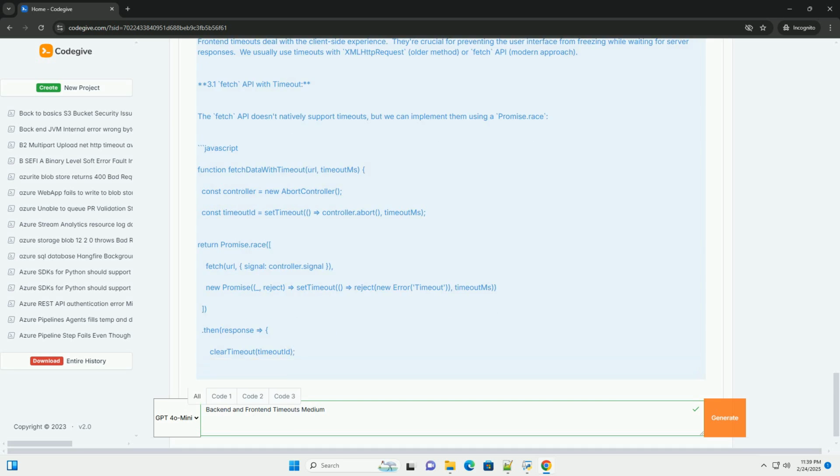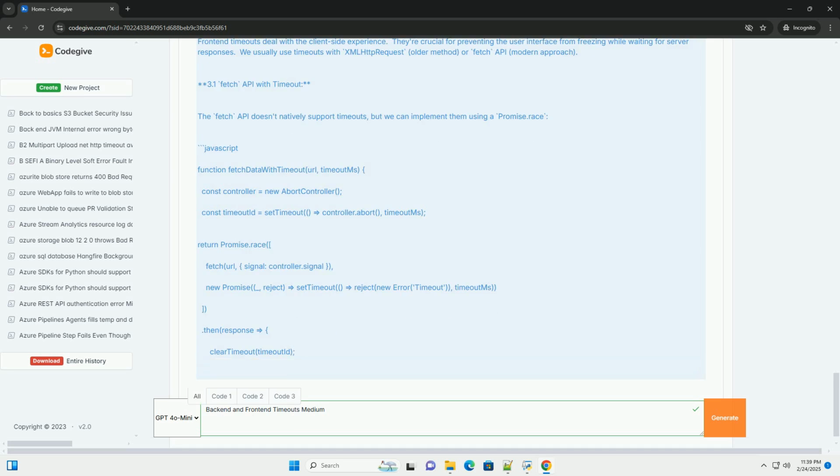3.1 Fetch API with timeout. The fetch API doesn't natively support timeouts, but we can implement them using a Promise.race. This uses AbortController to cleanly abort the fetch request if the timeout expires. Promise.race ensures that the first promise to resolve, either the successful fetch or the timeout, determines the outcome.